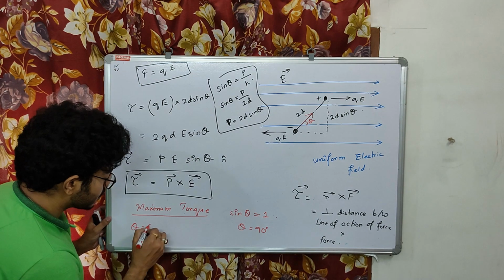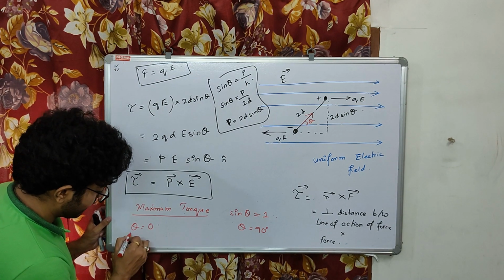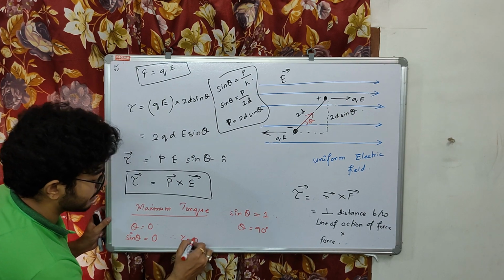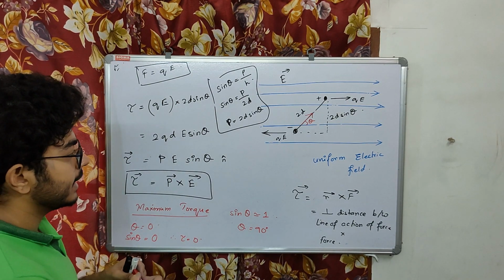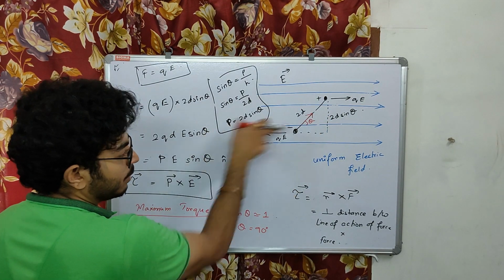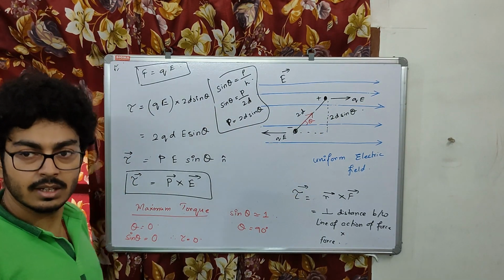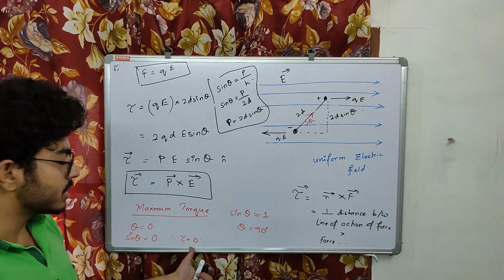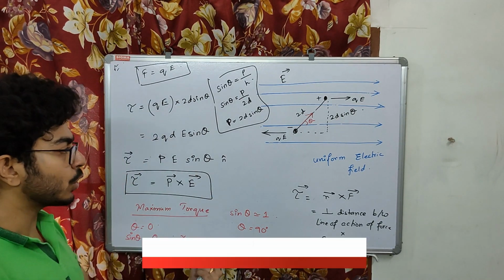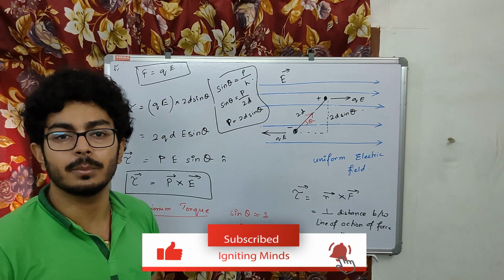When theta is equal to 0, sin theta becomes 0, therefore torque also becomes 0. If the dipole moment is directed along the electric field, then tau is equal to 0. So this part is clear to everyone. Just note it down in your copy, and if you have any problem, write to me in the comment section.